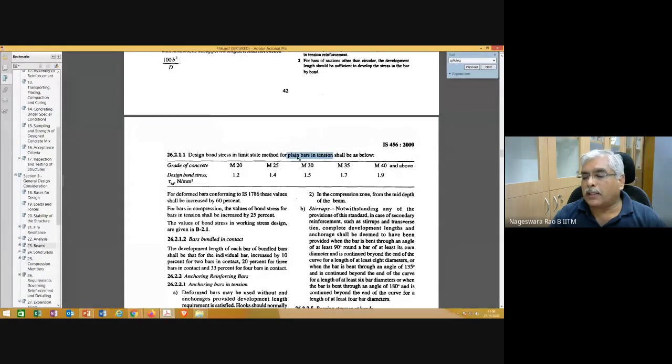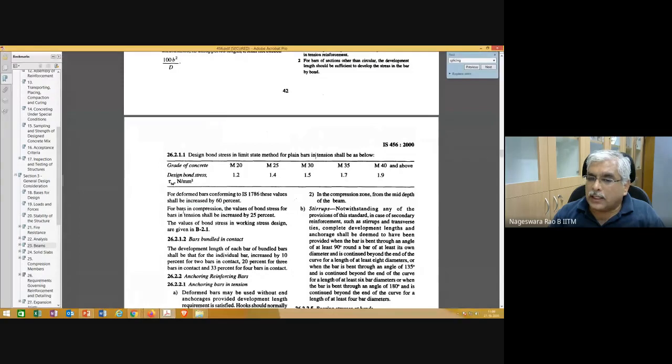What if the bar is a ribbed bar? Please note that for ribbed bars and plain bars, the surface characteristics are different. So for deformed bars conforming to IS 1786, whatever values are given in this table under section 26.2.1.1, enhance those values by 60% if the bar is a deformed bar in tension.